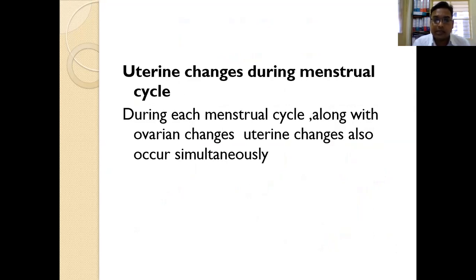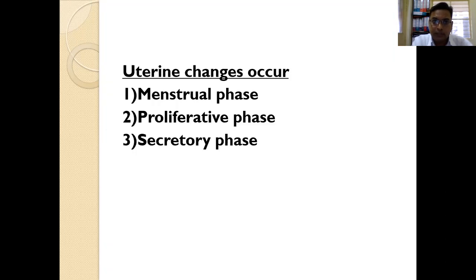And as we have discussed, during the menstrual cycle changes occur in the ovary, uterus, vagina, and cervix. So now we have studied the ovarian changes. Now we have to study the uterine changes. There are different changes that occur in the uterus during the menstrual cycle. Changes occur in the ovary and uterus simultaneously.